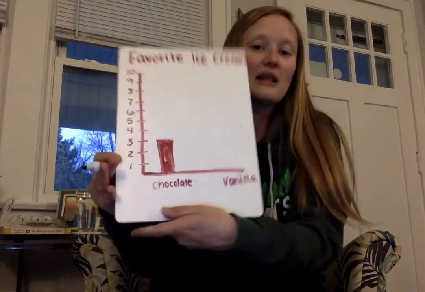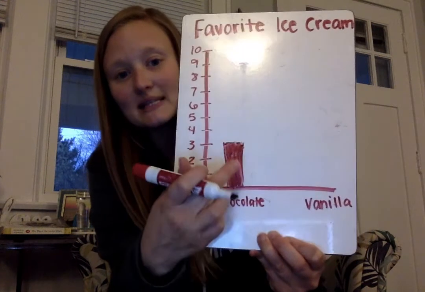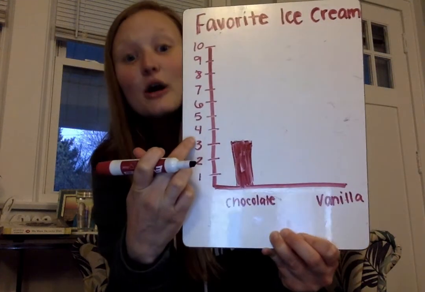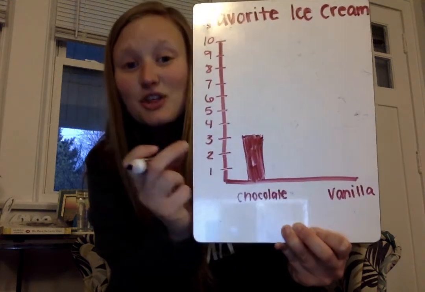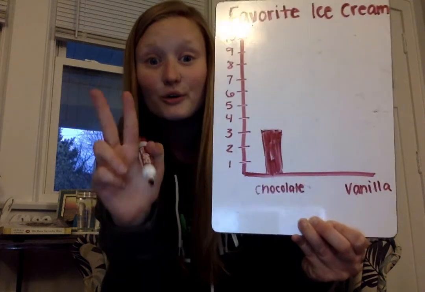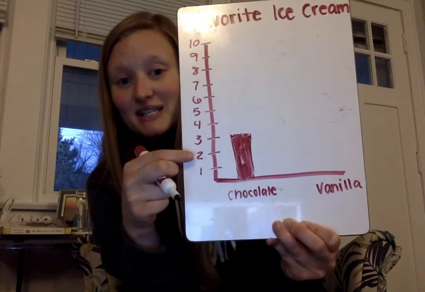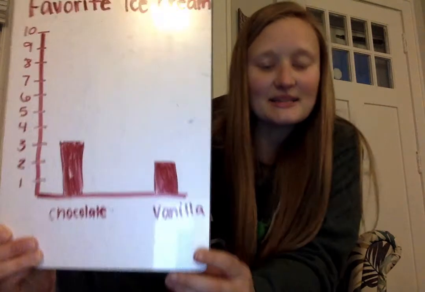Now, if I look at this graph, I'm going to point to the chocolate, trace up and go over and see, oh, 3. That bar is 3 units high. So I did my chocolate, and then I had 2 people who liked vanilla. So I need to make sure that the bar by the vanilla matches this number 2's height. So I'll go ahead and draw that. 2 on vanilla. All right, so this is my bar graph.